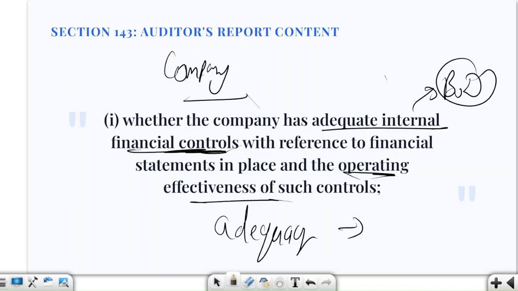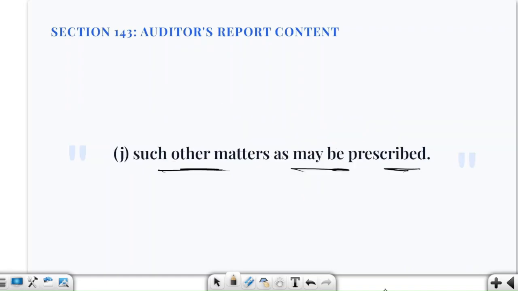Now, other prescribed matters, what kind of prescribed matters can there be? Can you tell me? Here we are saying that the auditor must report such matters as may be prescribed. Basically, the list is not told here, but we have to understand it.